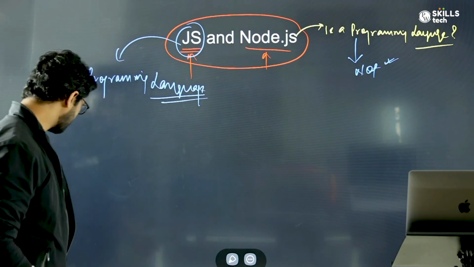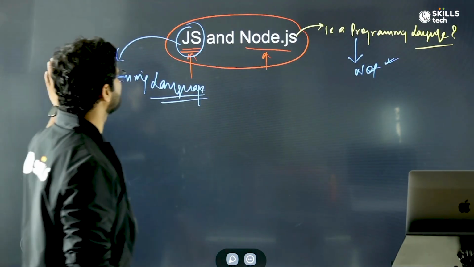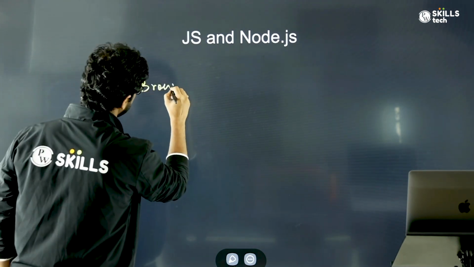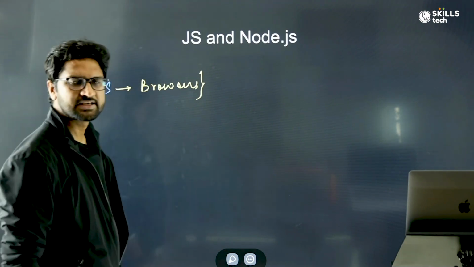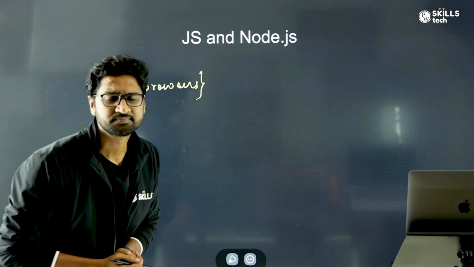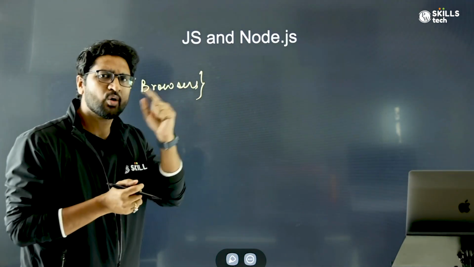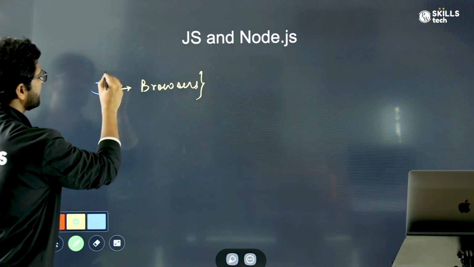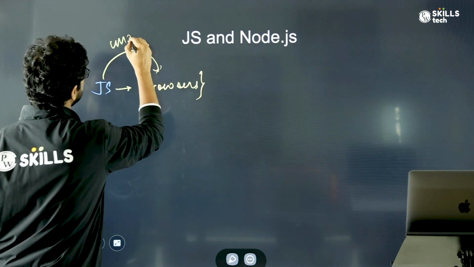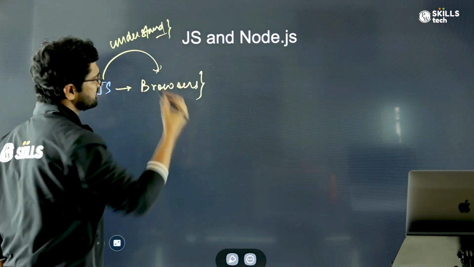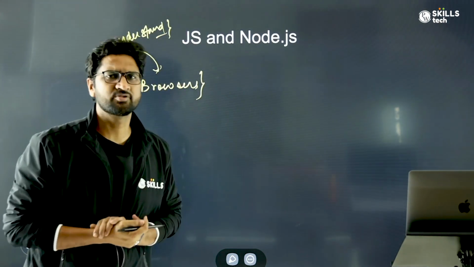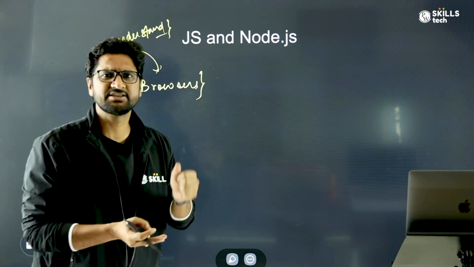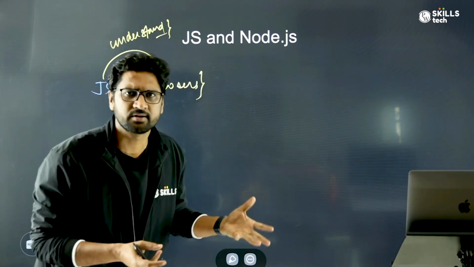Now, if we look at the history of JavaScript, JavaScript was mostly used for browsers. Whenever you make any website, say for example Facebook, Google, Microsoft, you render that on a browser, right? JavaScript was a programming language which only the browser could understand. For many initial years, JavaScript could only be used in a browser, unlike other programming languages like Java, C, C++. All these languages, you can write in your computer, in your operating system.